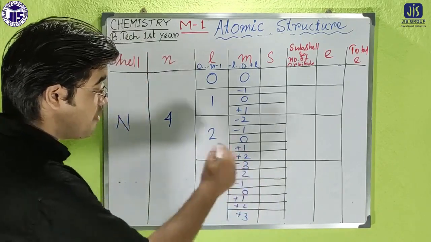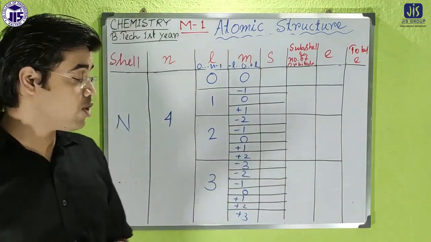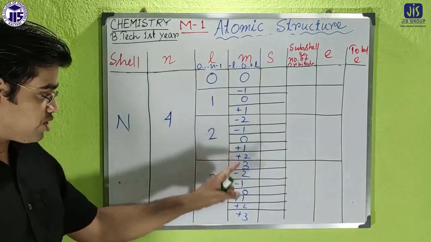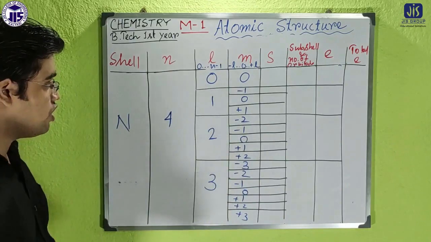Look here, 7 values are there. So in case of azimuthal quantum number 3, 7 values are coming, according to the rule.